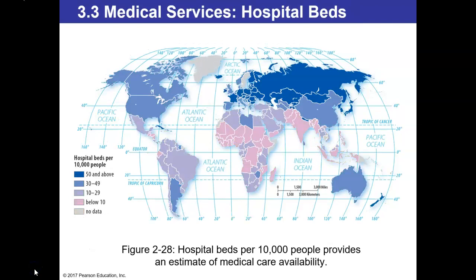This map will also reiterate that, looking at hospital beds per 10,000 people. The more hospital beds, the more developed a country is going to be. Interestingly, we see that there are more hospital beds available per 10,000 people in developed regions of Europe, for example, versus North America, including the US and Canada.